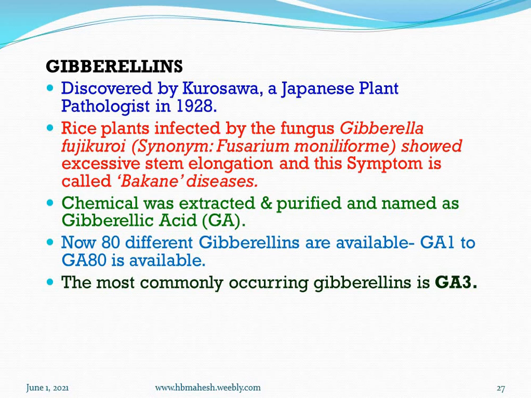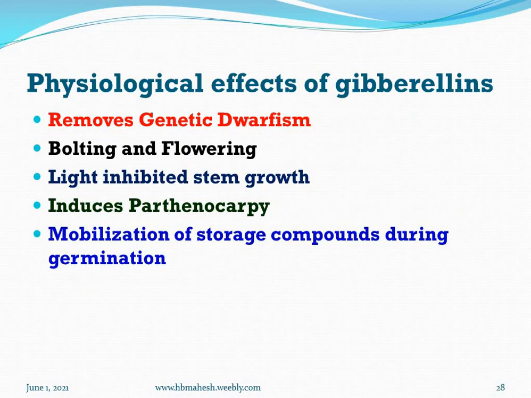Now more than 80 different types of gibberellins are available in the market. They are named as GA1, gibberellic acid 1, 2, 3, and so on. The most commonly occurring gibberellin is gibberellic acid 3. See, these are some of the important physiological effects of gibberellins. Number 1, removes genetic dwarfism. Due to genetic makeup, some plants show dwarfism. But with exogenous application of gibberellins, the genetic dwarfism is removed, so the dwarf plants may grow normally.